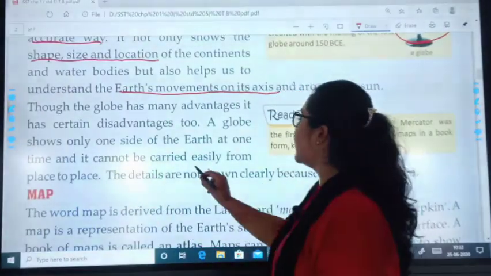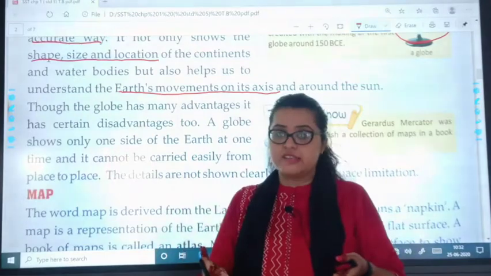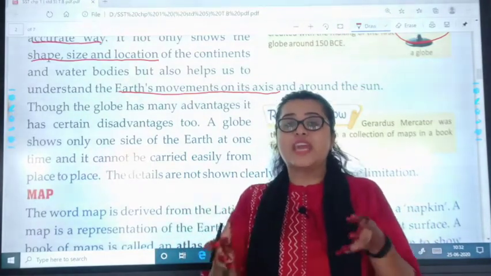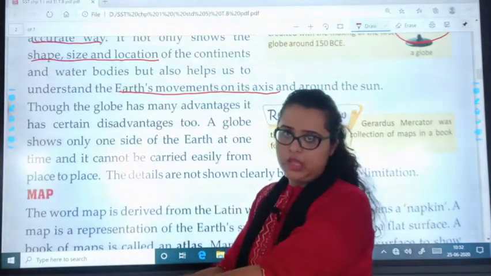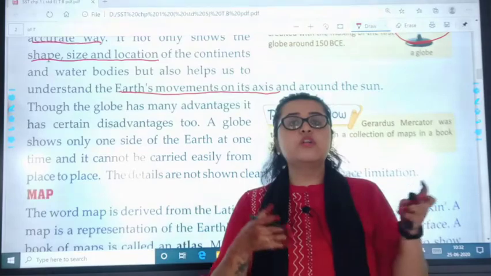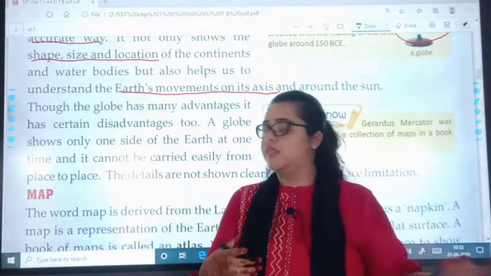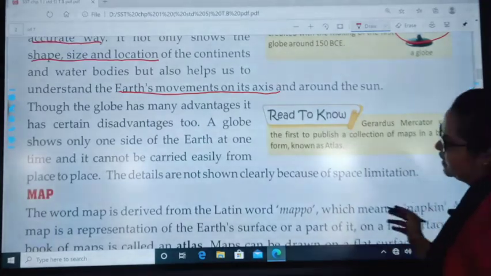And it cannot be carried easily from place to place. The globe is huge in size. It is not possible to put that globe in my bag and carry it to school. The globe is a little bit heavy, so it is not feasible to move it here and there. The details are not shown clearly because of space limitation.